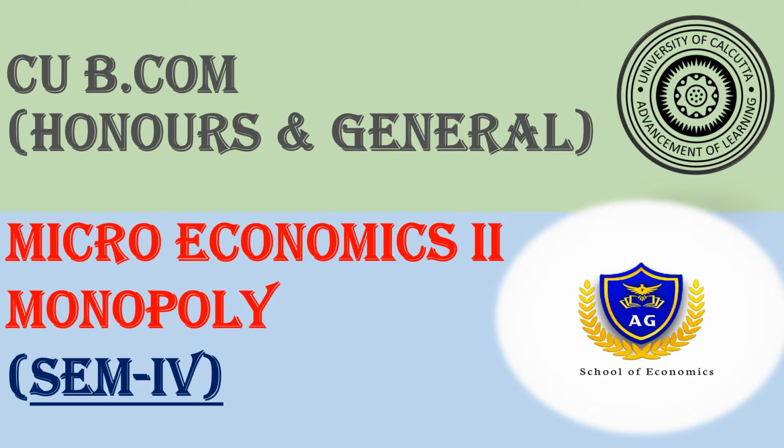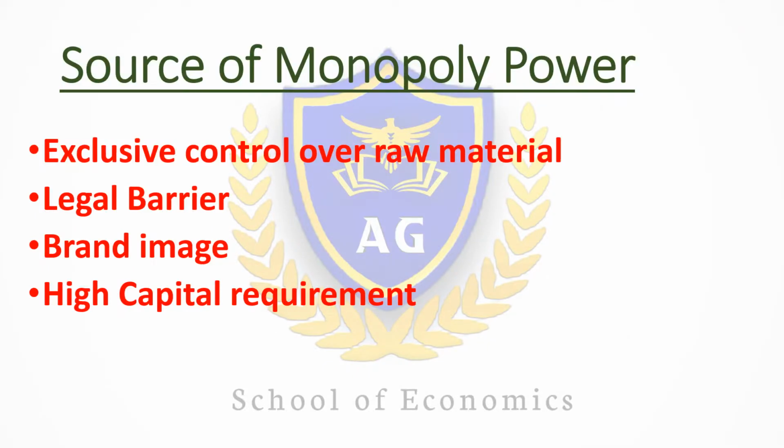As you can see on your screen, today's topic is BCom Semester 4 of Calcutta University. We are discussing the first chapter of the paper named Microeconomics 2, and the first chapter is Monopoly. Today we are going to discuss the sources of monopoly power, that is, what are the reasons for the arising of monopoly power?